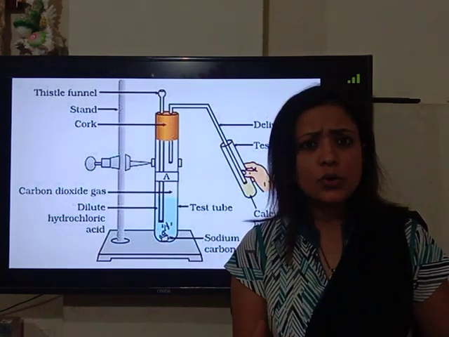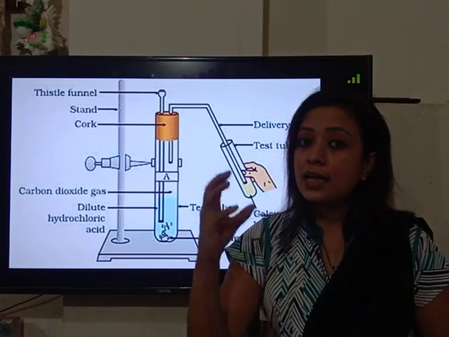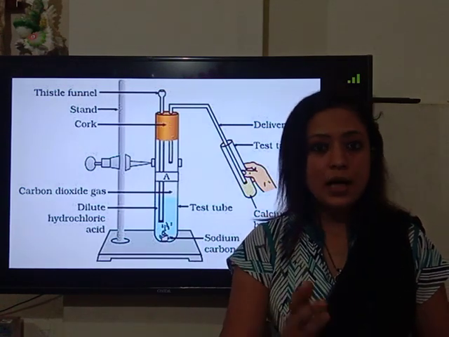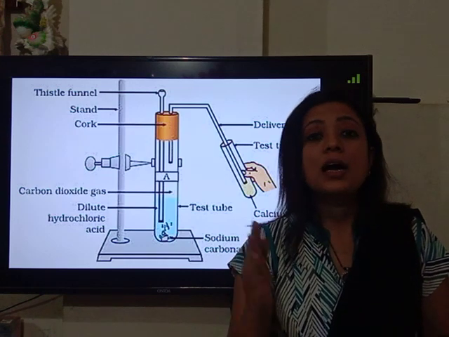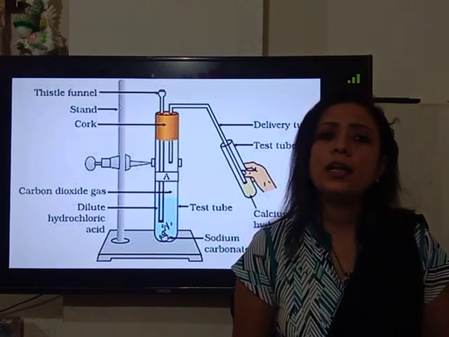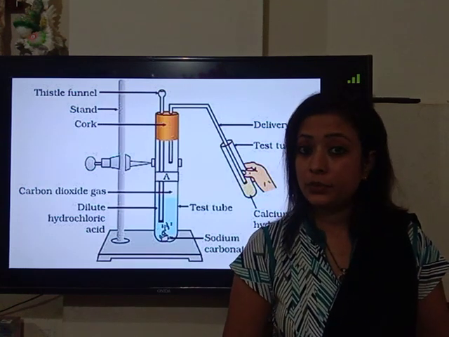If limited CO2 is passed, listen carefully, then the color changes from colorless to milky white due to the synthesis of calcium carbonate, which is not soluble in water. So afterwards it precipitates out at the bottom of the test tube.